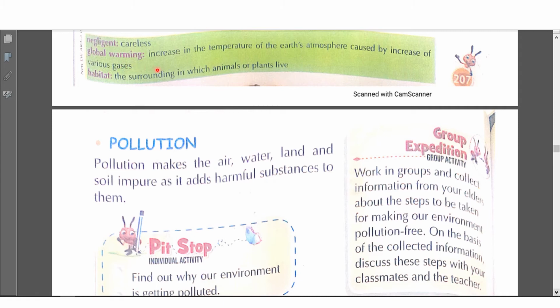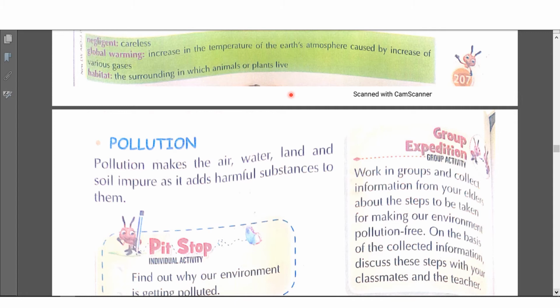Negligent, careless. Global warming. Global warming is increase in the temperature of the Earth's atmosphere caused by increase of various gases. What is habitat? Habitat is the surrounding in which animals or plants live. For example, for a fish or aquatic animal, the habitat is the water. The fish lives in water, so the habitat for the fish is the water.